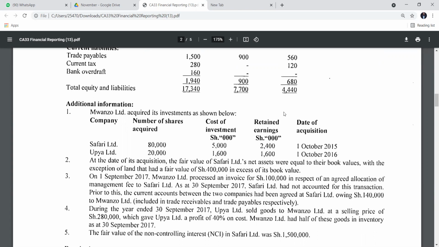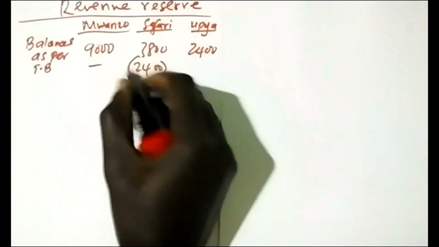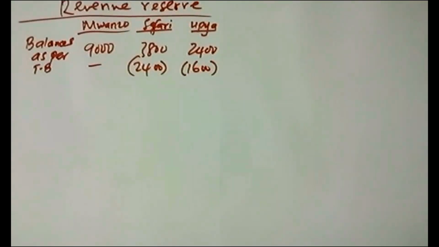So to get the correct retained earnings balance for this year, we have to deduct the retained earnings which was present as at the time they were acquired. So you take 2.4, you subtract, and 1.6, so as to get the correct retained earnings in the current year.